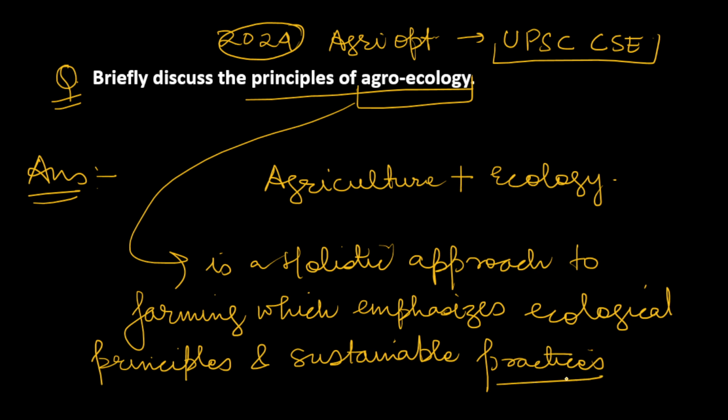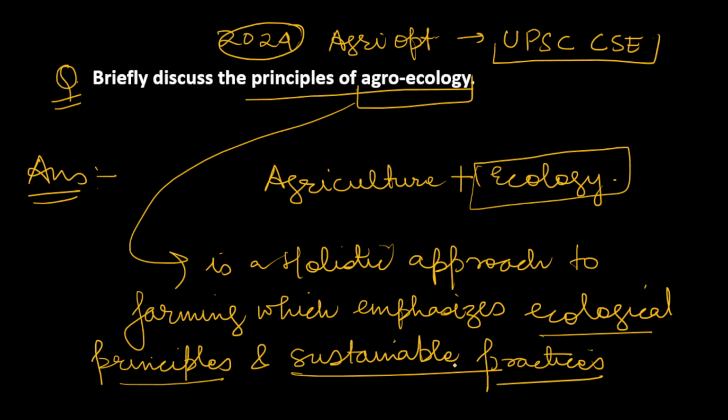So what is agroecology? As I have discussed just now, we have to do farming keeping in mind the effects of farming on ecology. That is, we have to focus on ecological principles and sustainable practices, so that the agriculture we are doing doesn't affect our ecology that much. So this is what agroecology is in brief. I hope you understand what agroecology is.